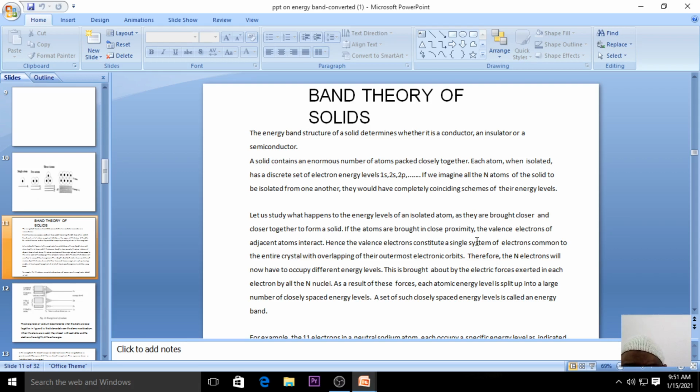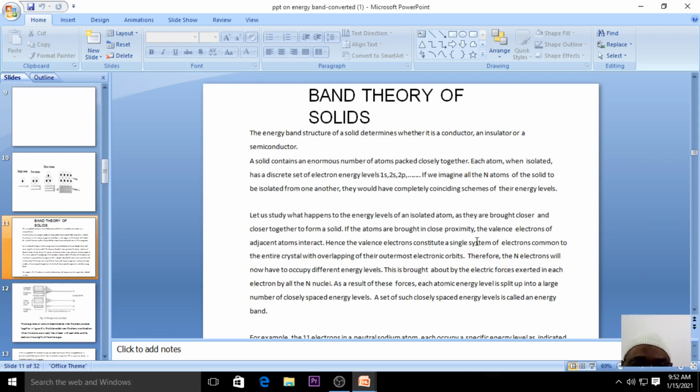What is the need of studying this band theory of solids? Till now we just had an understanding that there is a solid and the different characteristics of a solid. Those characteristics have been studied, but how have these solids been classified into conductors, insulators, and semiconductors? In order to understand this classification, we need to understand the energy band theory of solids. That is the reason we are studying the energy band structure of solids.